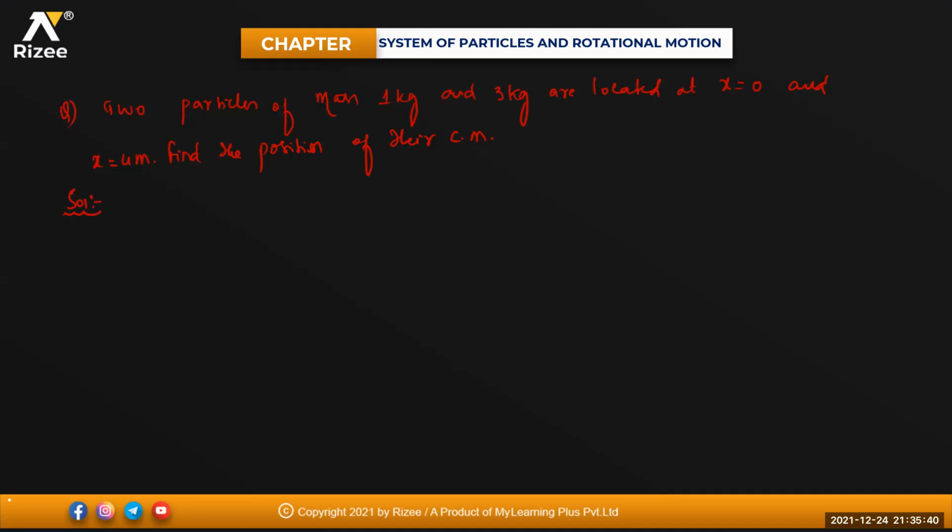x equals 4. That means what, beta? If I am taking this origin, this is at x equals 0, then x equals 1, 2, 3, like that. x equals 4 meter. Okay. So two particles of mass M1 equals 1 kg, and M2 equals 3 kg, are located at x equals 0 and x equals 4. Find the position of center of mass.